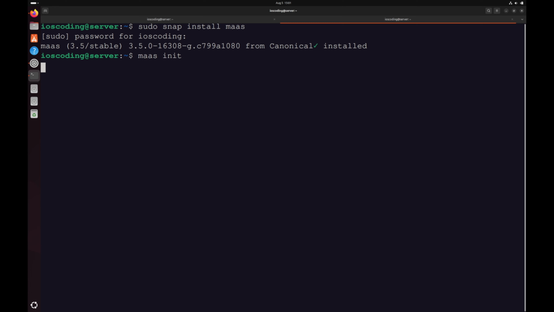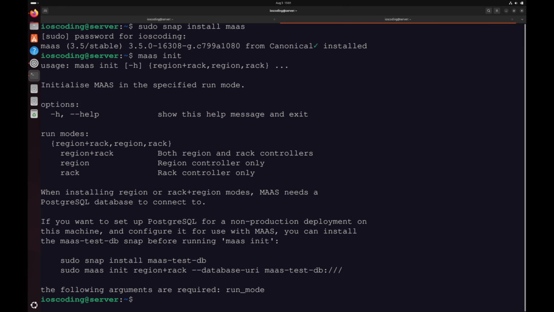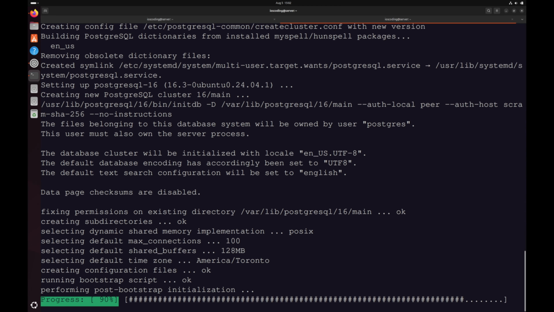If you run maas init, you can see that we can actually run the MAAS command line. As discussed before, we definitely need to have PostgreSQL for the database, as shown here as well. What we will do next is install the PostgreSQL database. We'll do sudo apt install postgresql. Okay, so now we have PostgreSQL.